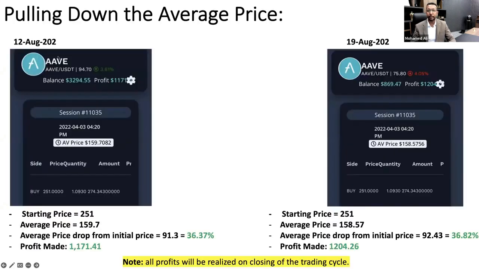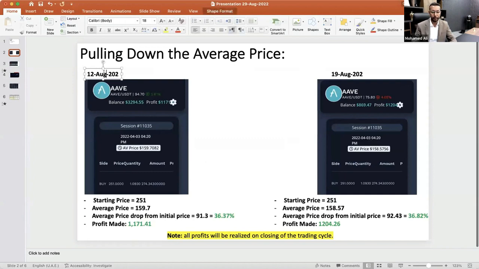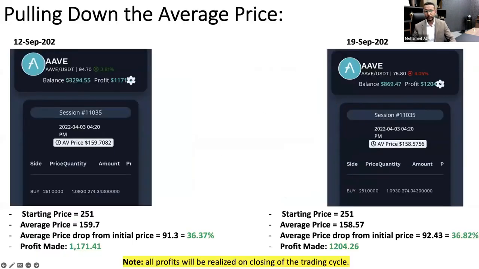Now, the first one, the AAVE coin. Last week on 12th of September, sorry, it's not August anymore. I have to just change this. Even last time it was the same, so excuse me, I need to change it now. Okay, so on 12th of September, this was the situation. The average price of the coin was 159.7. When we started trading this coin, the price of the coin was 251.